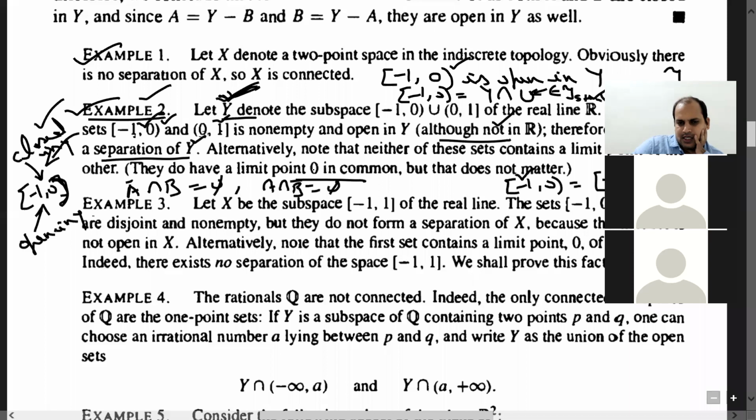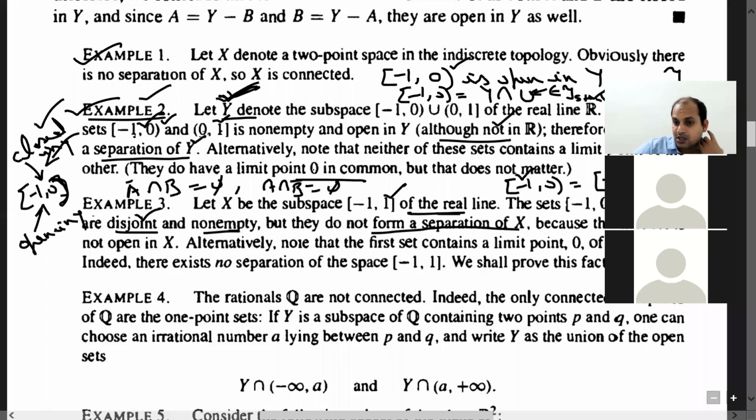Now suppose X is the subspace [-1, 1] of the real line. On this we have the subspace topology. Look at the sets [-1, 0] and (0, 1]. Both are disjoint and non-empty, and their union is equal to [-1, 1], but they do not form a separation of X.